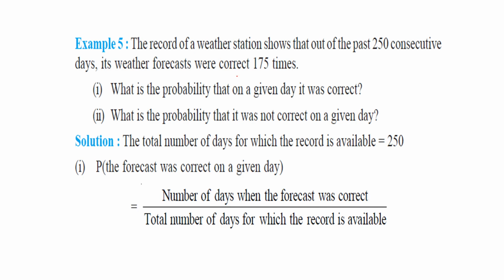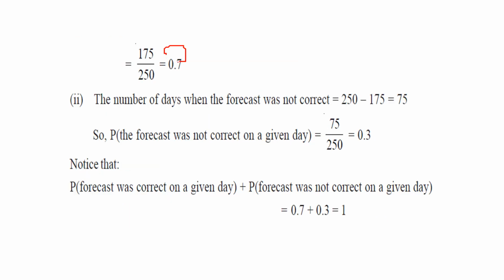The record of a weather station shows that out of the past 250 consecutive days, its weather forecast was correct 175 times. What is the probability that on a given day it was correct? The total number of days for which the record is available is 250, right? Its forecast was correct 175 times. So the probability that the forecast was correct on a given day is 175 by 250, that is 0.7.